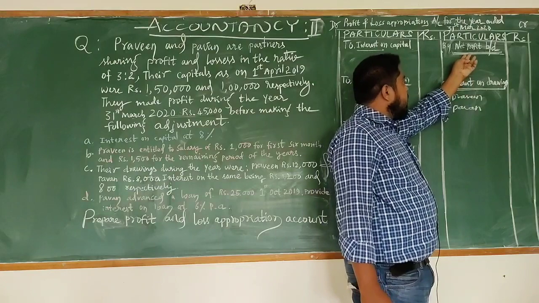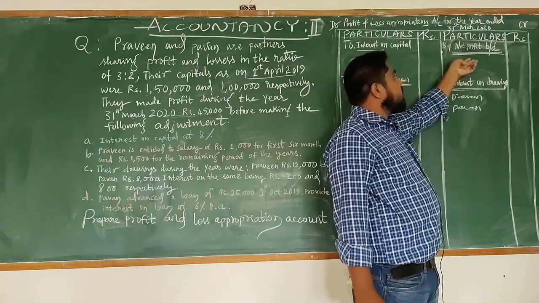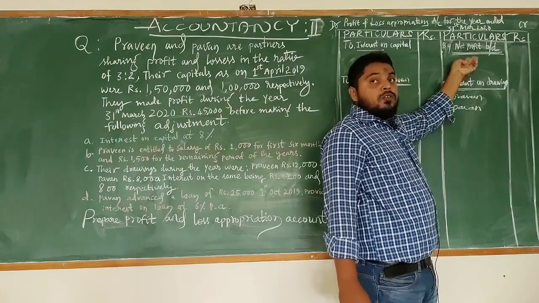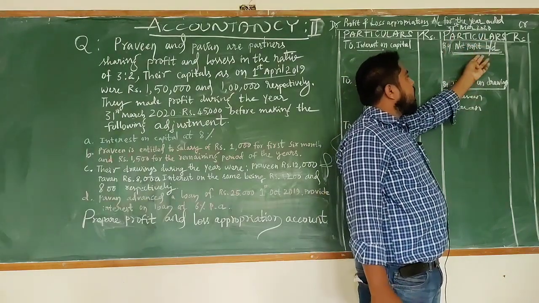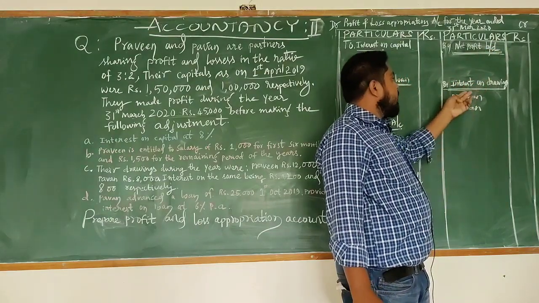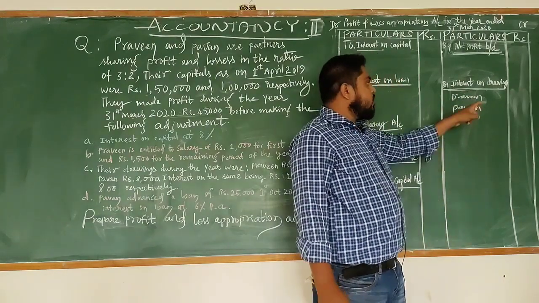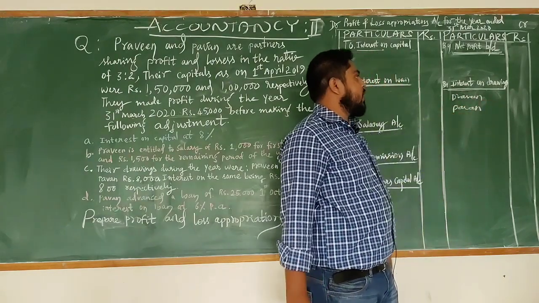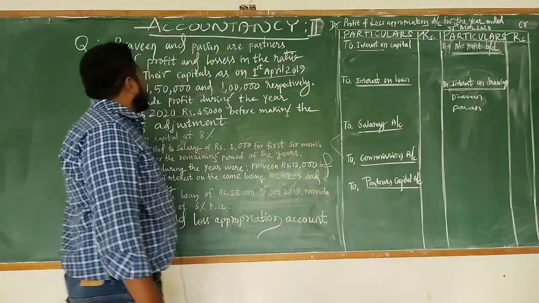Now, credit side incomes. First, net profit brought down. From where will we get this profit? From the profit and loss account. So this is the net profit of the profit and loss account brought down. And next, interest on drawings. If any partner has taken a drawings amount, for that drawings we have to charge the interest here. Now, come to the question.